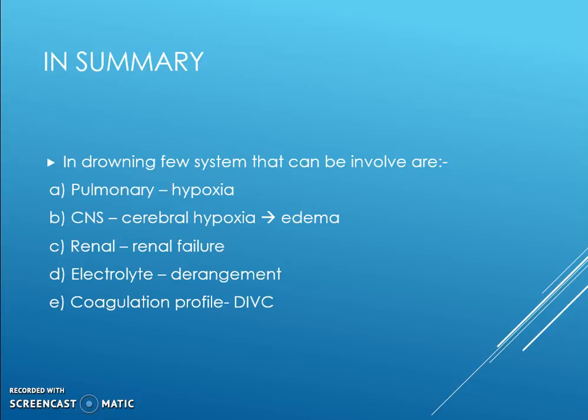The central nervous system, because of the hypoxia, will have what we call cerebral hypoxia, meaning low oxygen to the brain, and this will lead to cerebral edema, swelling of the brain, and can cause death. Or there will be a problem with the renal system, because of myoglobinuria and hemoglobinuria, which can cause renal failure. There will be electrolyte derangement and also some coagulation abnormalities.